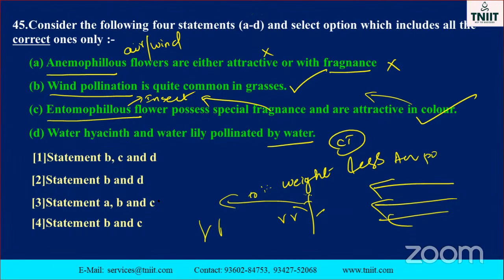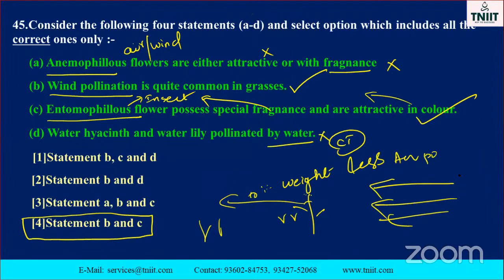So you give your answer, A, B, C like that, or A, B and C, D, these three. No, it is not like that. So the answer is which one? The fourth option is the correct one. B and C only is the correct answer. Okay, these things. In addition to this, so many things are also there.